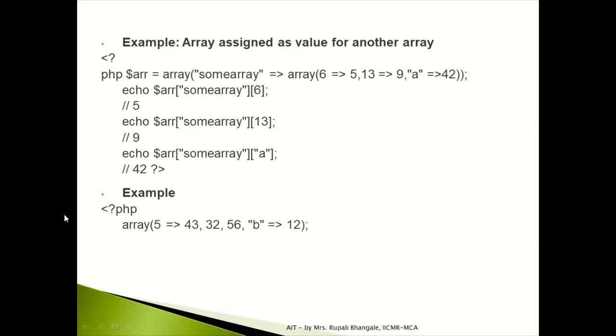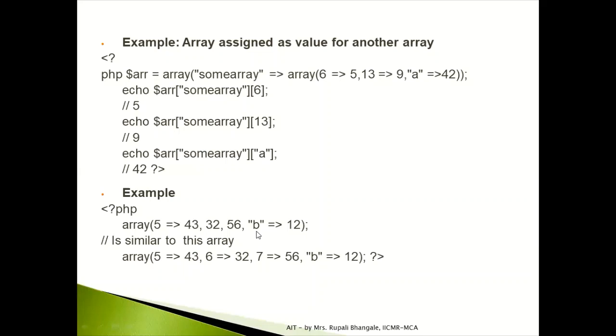Now in this case, whenever we are declaring a particular key at the beginning, further values will have the keys which are successive integers from the first one. So this is how your 43 will have key 5, which we have only defined, but for 32 we didn't define any key, but by default it will accept the next successive integer, that is 6, and accordingly it will have 7 for 56. But for 12 we have defined the key, so it will remain as it is without any change.